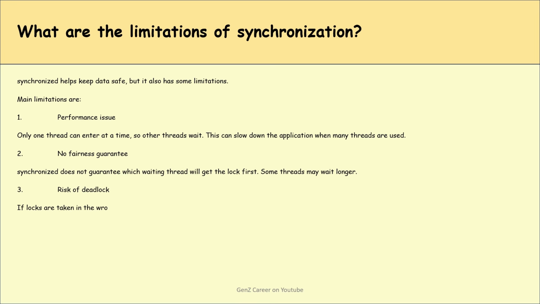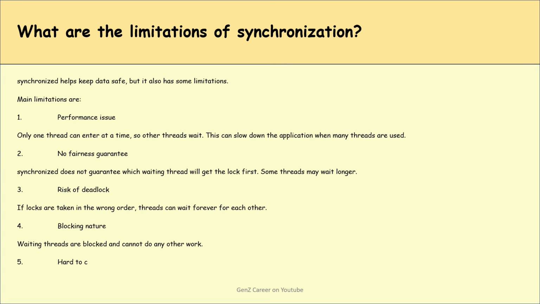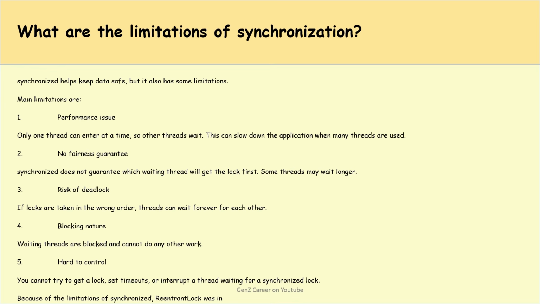Third is risk of deadlock. If locks are taken in the wrong order, threads can wait forever for each other. Fourth is blocking nature. Waiting threads are blocked and cannot do any other work. Fifth is hard to control. We cannot try to get a lock, set timeouts, or interrupt a thread waiting for a synchronized lock. Because of these limitations of synchronized, reentrant lock was introduced in Java 5.